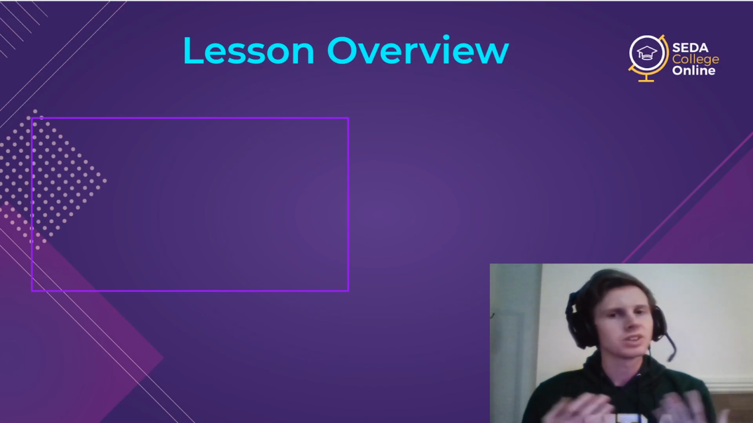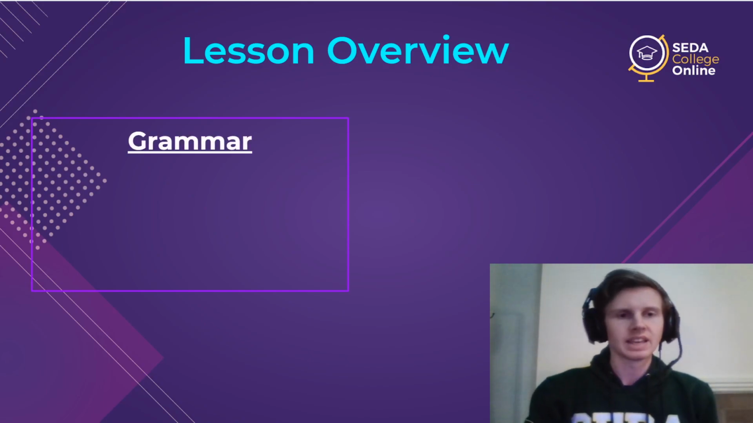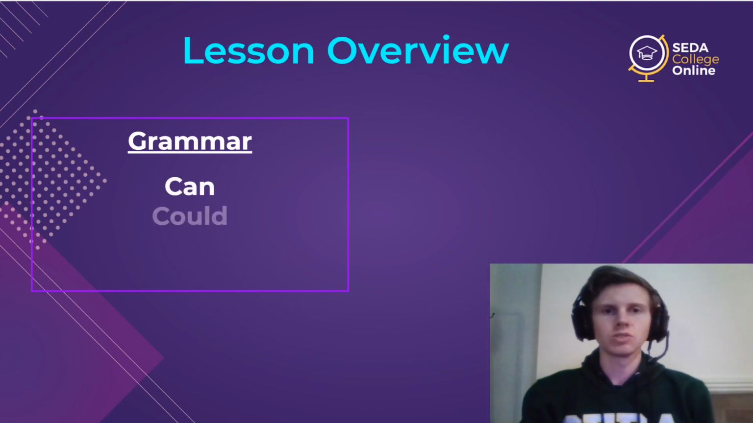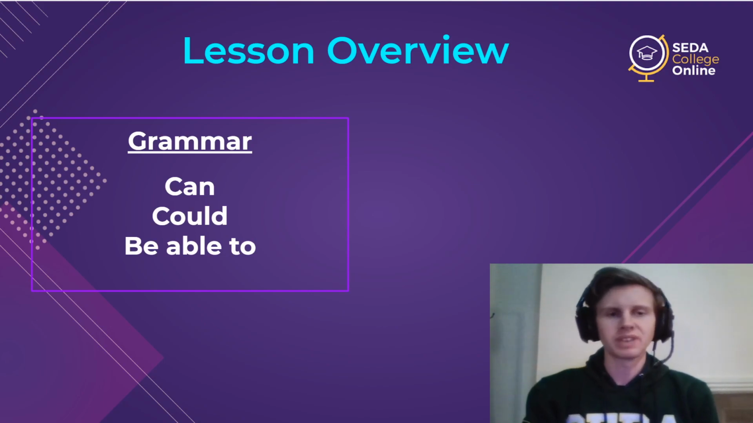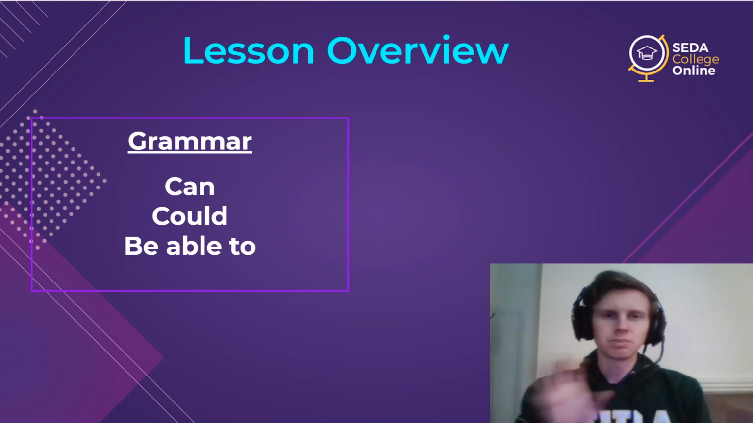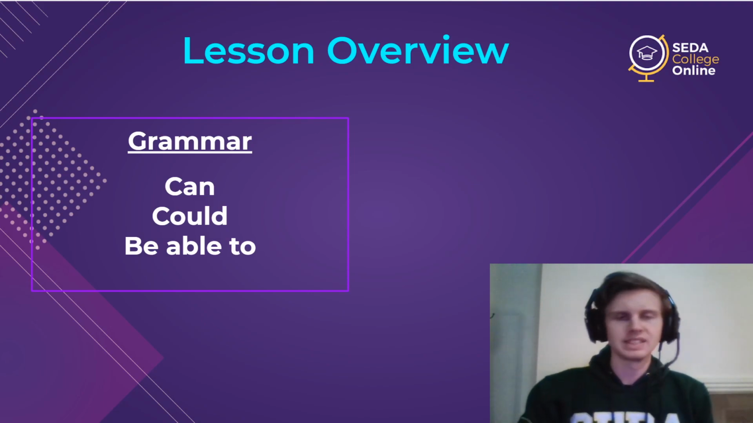So I'm going to start with the lesson overview. The grammar for today, 3 things: can, could, and be able to. You're probably familiar with these. I'm sure you know can, I'm sure you know could. And so I really want to compare between the two groups, can, could, and be able to today.